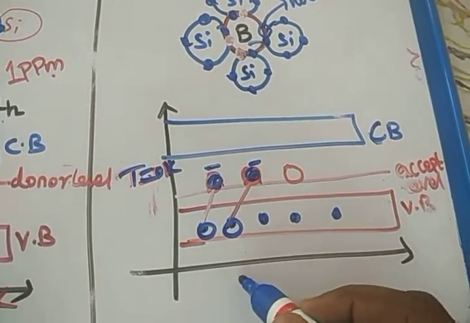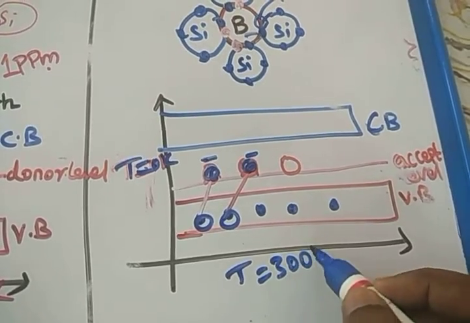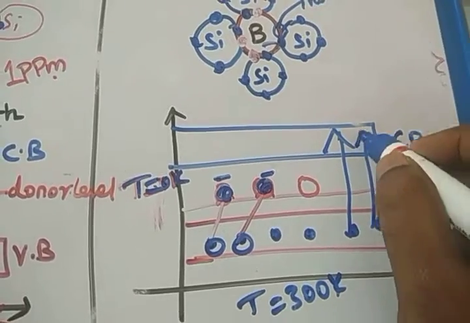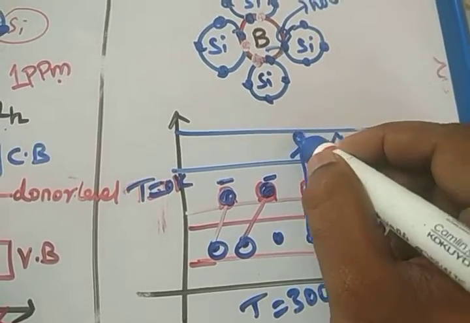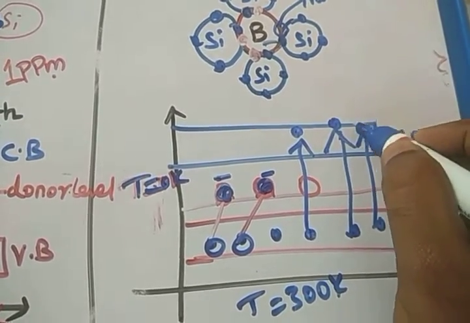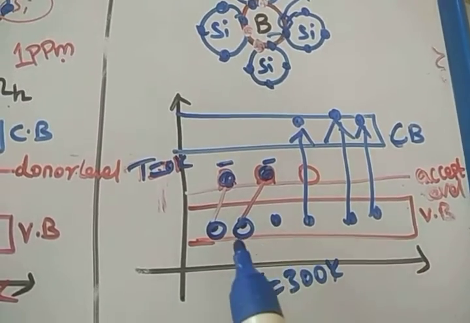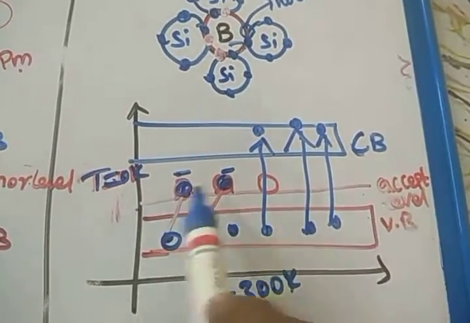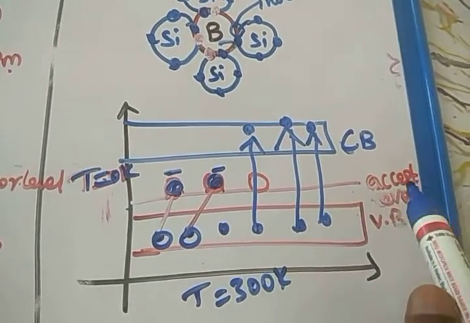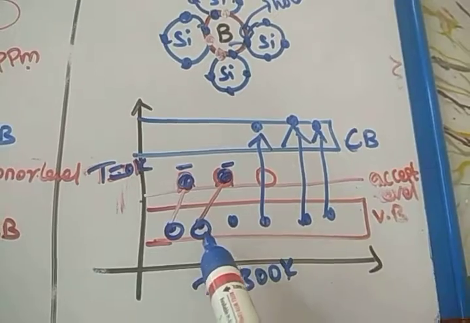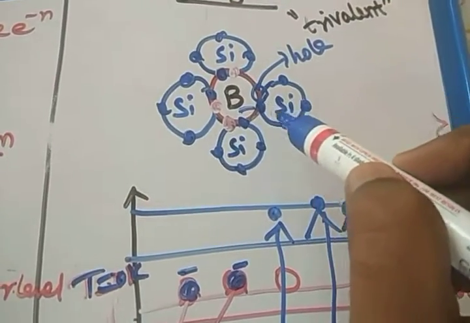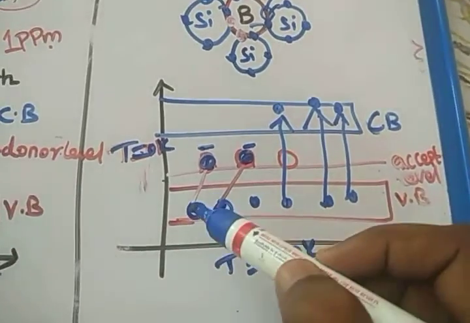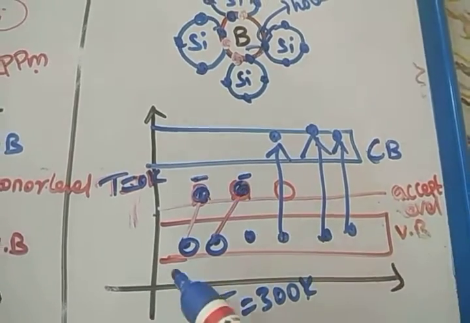When the temperature increases to 300 Kelvin, what will happen? Other covalent bonds break. Then it will jump to the conduction band. Are you clear? Again, this is the conduction band. So at T equal to 0 Kelvin, the boron has an extra hole, so the extra hole energy level is available here. This is the acceptor energy level. At very low temperature, this electron will jump here, then this electron jumps here, and likewise it goes on. So the electron jumps to the boron atom.